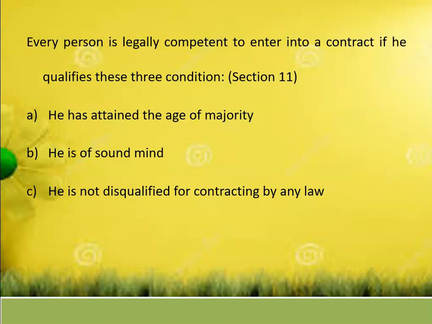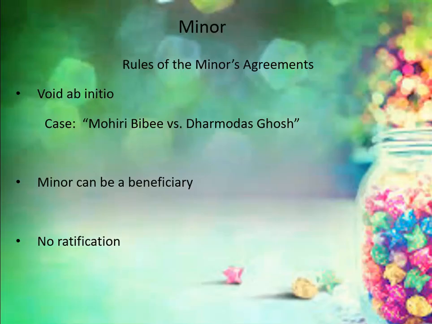Now what about a person who is not a major, who is a minor, who is below the age of 18 years, and if he wishes to make an agreement, what happens to that minor's agreement? So in this video we will talk about the rules or the effects of the minor's agreement.